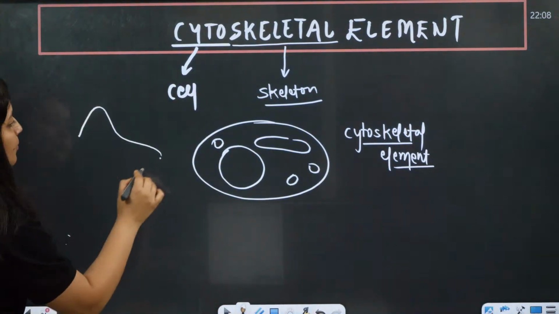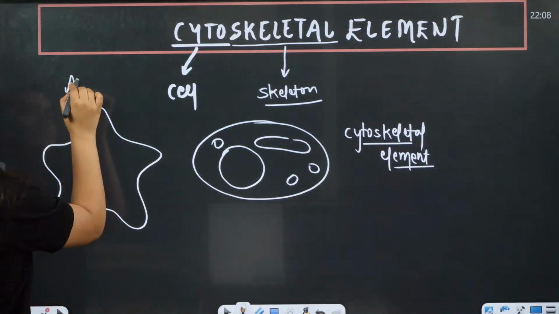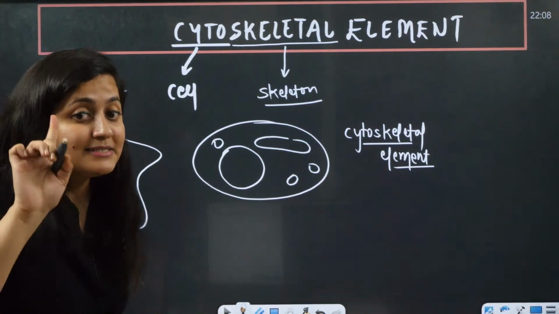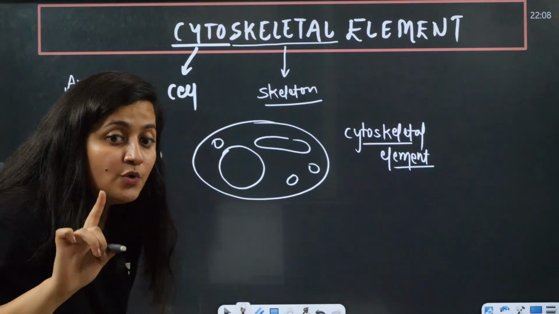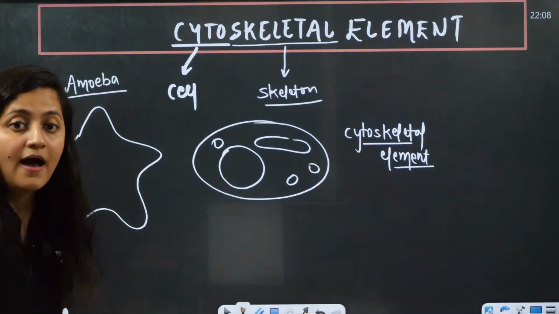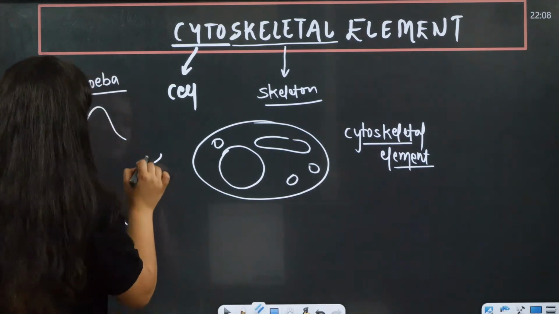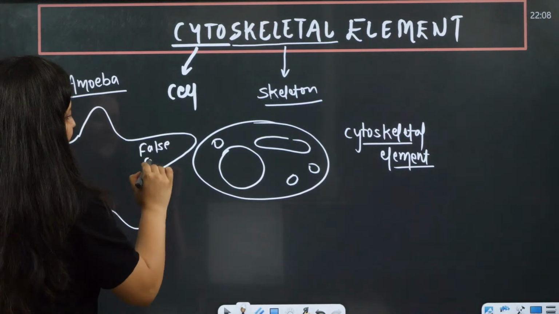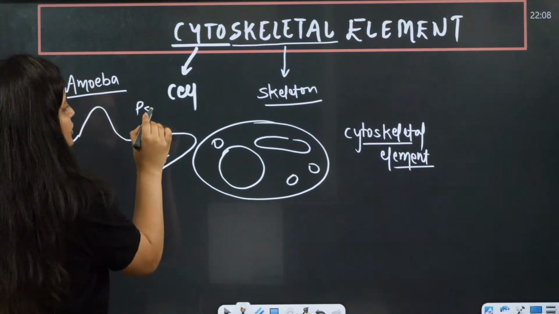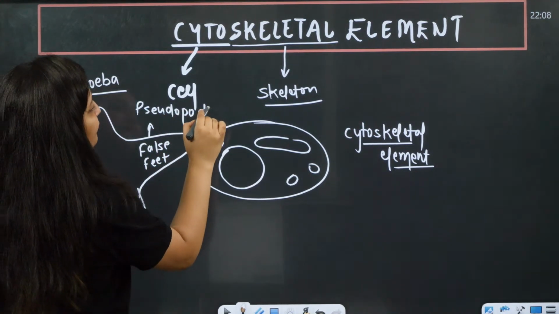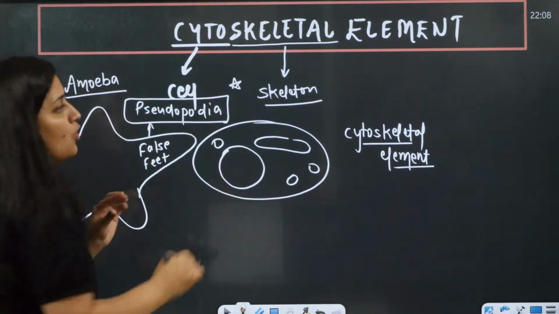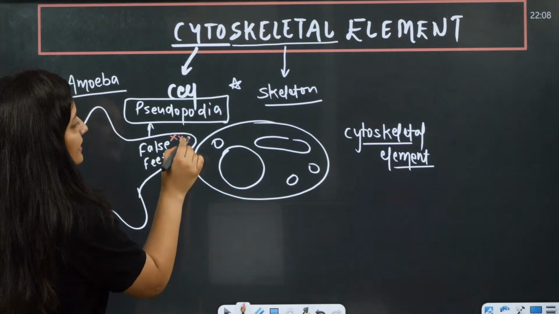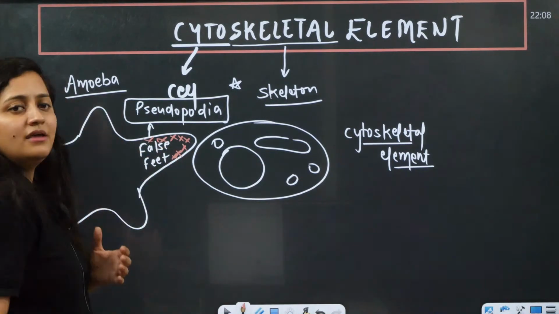Like if I talk about pseudopodia, right? You all are aware of amoeba, isn't it? You know that amoeba is a eukaryotic cell. It's a single, unicellular eukaryotic cell, belongs to kingdom Protista. Now in the case of amoeba, we talk about the false feet. And what is that false feet? It is pseudopodia. Pseudo means false. Podia word is related to the foot, feet. So how is the formation of pseudopodia possible? Again with the help of cytoskeletal element which is present beneath the plasma membrane here, right?